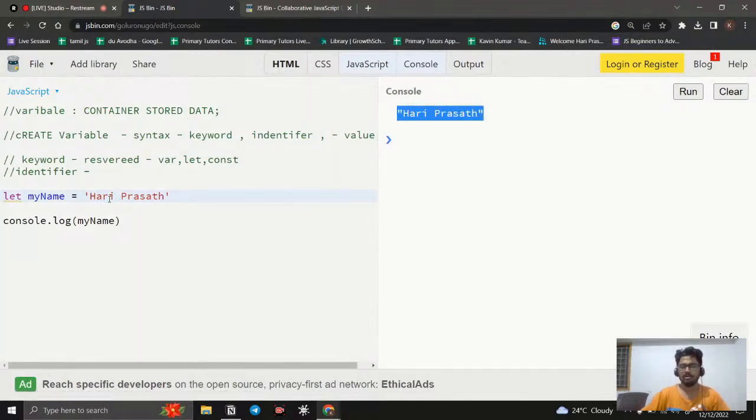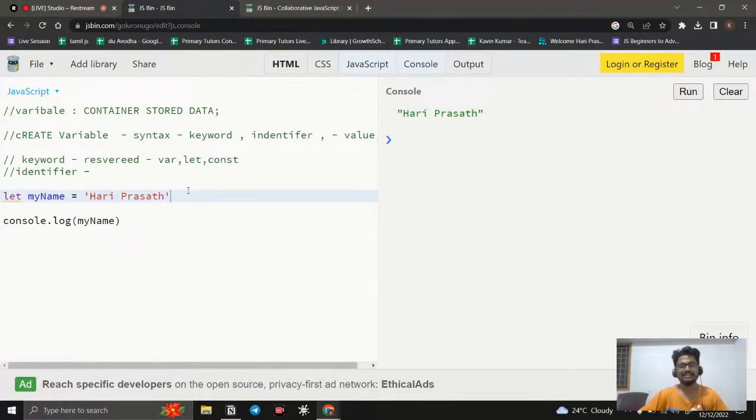So instead of every time saying, like, his name is Hari and he knows JavaScript, his name is Hari, he likes to learn Python, his name is Hari, he likes to learn Swift, like that, instead of saying that, we can use my name everywhere. Simply, wherever you are going to use this my name, it will remember the name of the person. So what we have given, it is going to remember. That is what it is going to do.